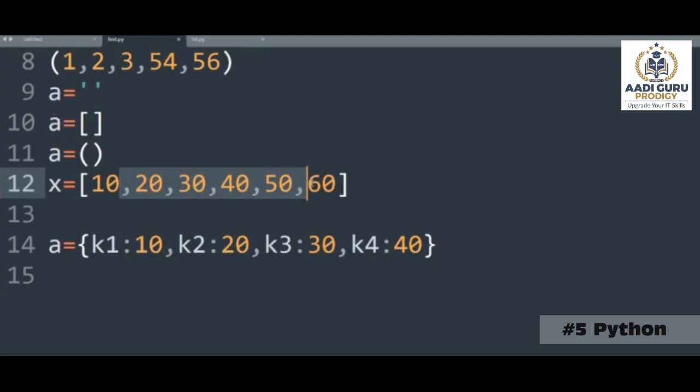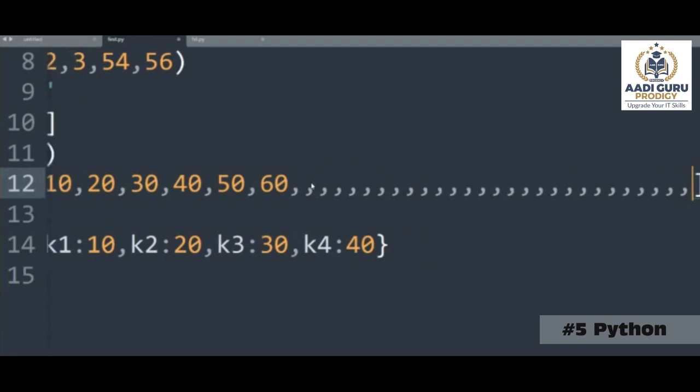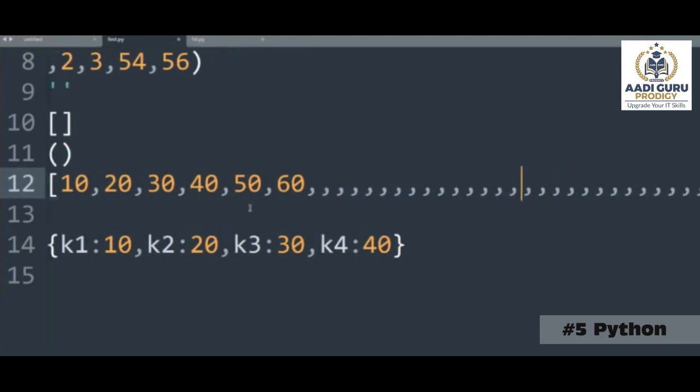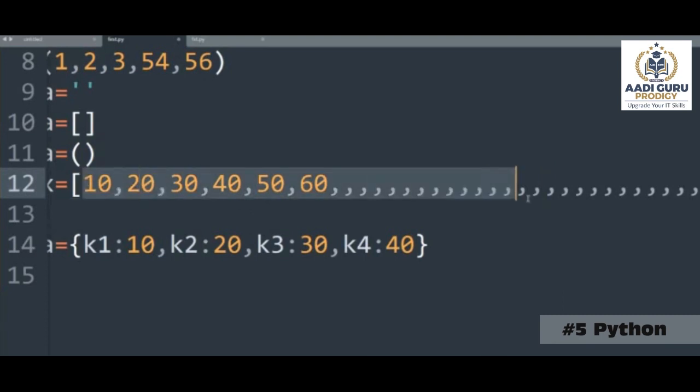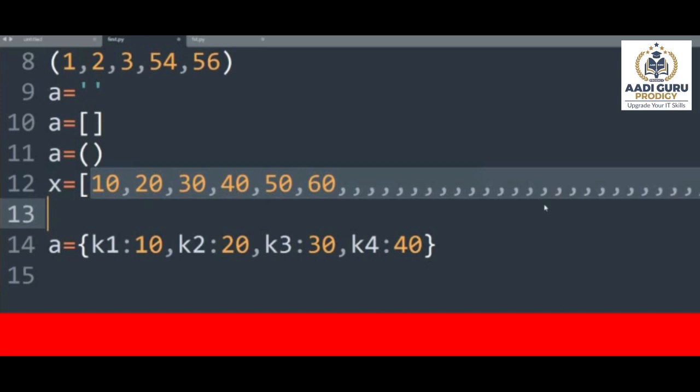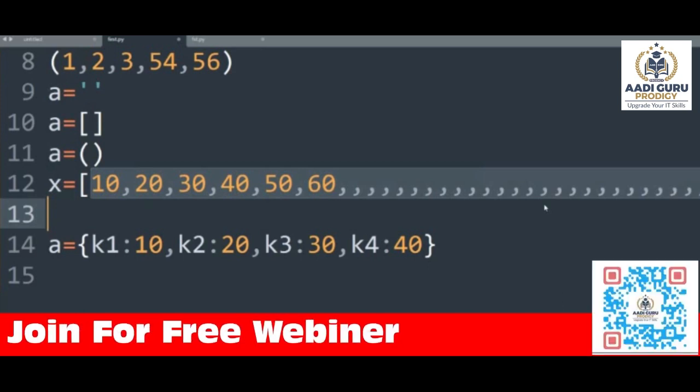in the case of a list, for example, if you have a lot of numbers like this, we have a big list. Now you want to find the index number of one element, let's say 95. There are huge numbers of items inside a list. Let's say there are 1 lakh items inside a list, and inside that there is an item called 95. If you want to identify that 95, first we need to find the index number.